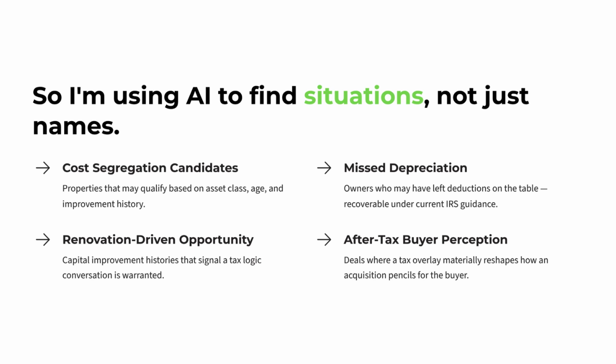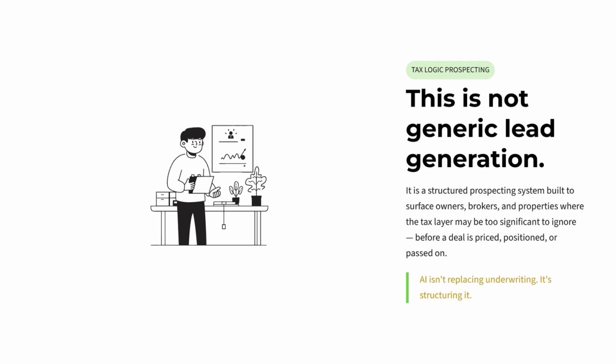So instead of using AI just to find names, I'm using it to find situations. Situations where a property owner or listing may be signaling that tax strategy deserves a closer look before the deal moves too far. This is not generic lead generation.